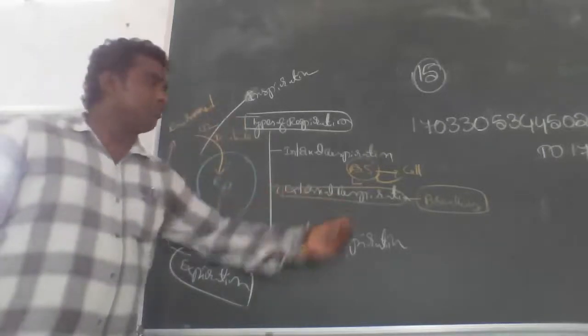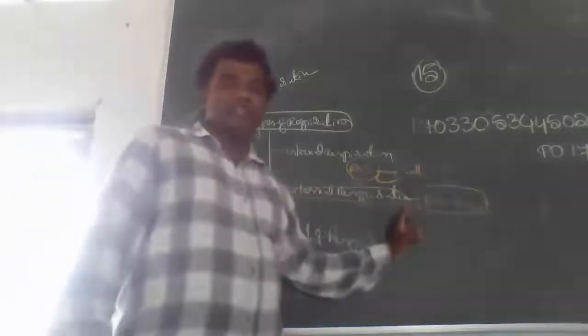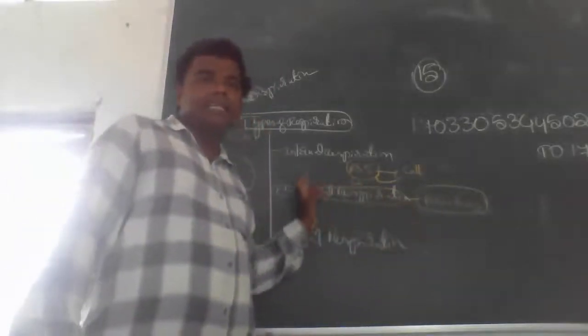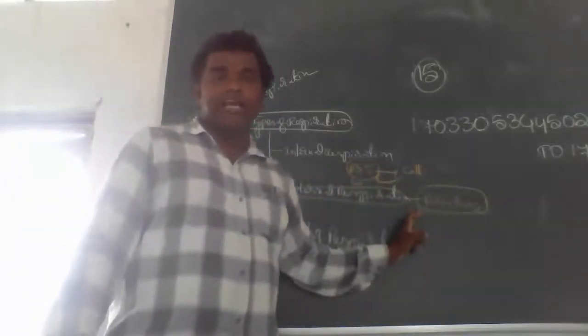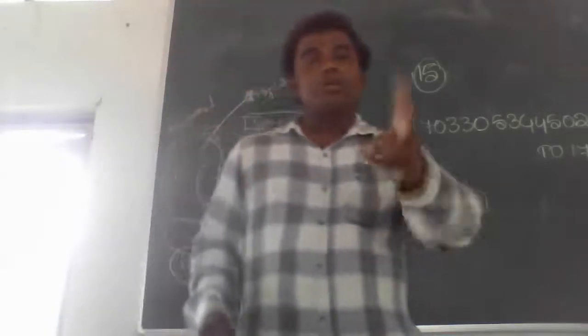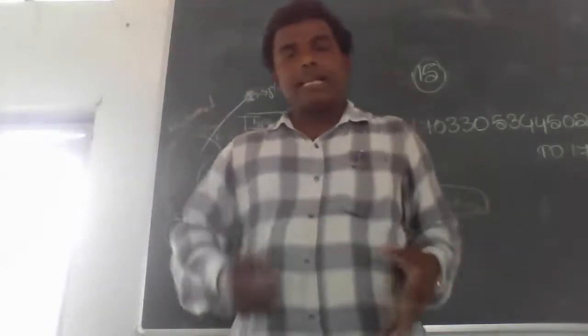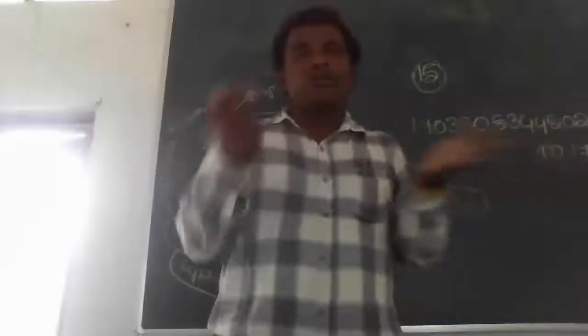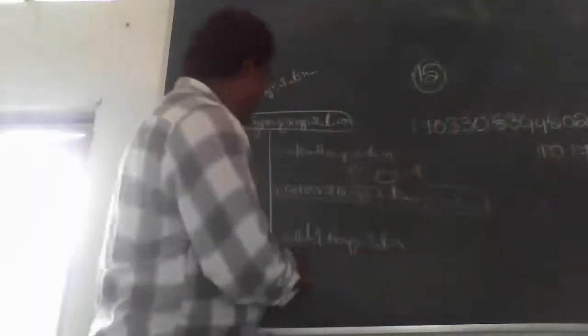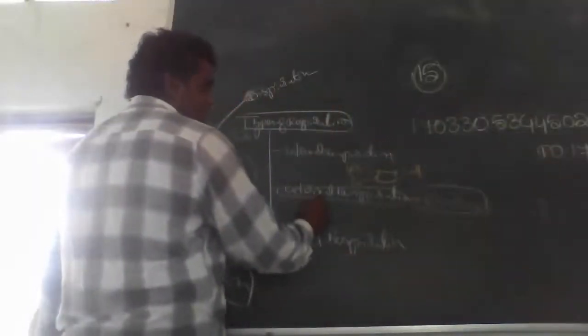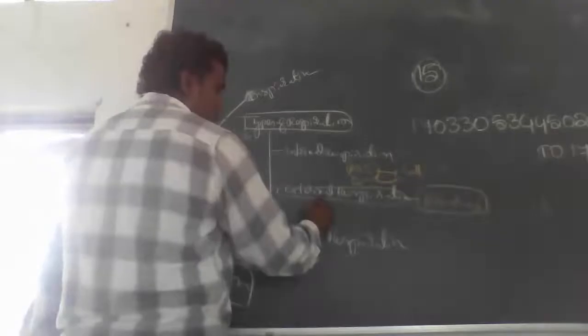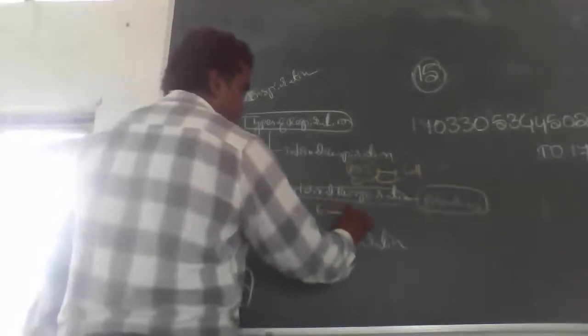It is called external respiration. Mainly it is the exchange of gases from environment to lungs to environment.